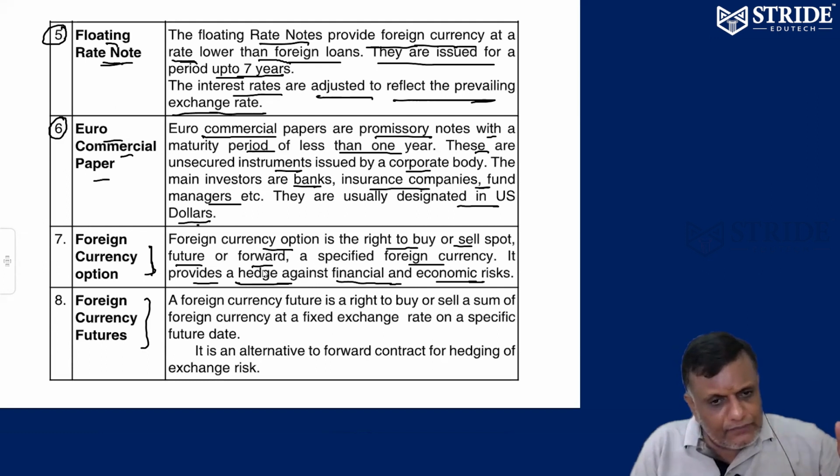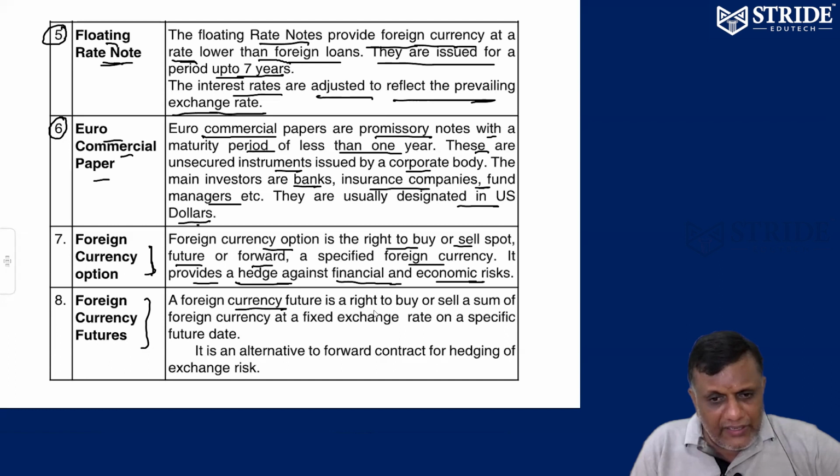Can you pay right now, for the prevailing market condition? It is called the spot rate. Can I pay after 6 months? Can you fix the rates today? That is the forward rate. So those dollar rates we can fix today, and after 6 months this is the money I am going to pay in dollars. That's it. Are you okay? Right. Future, forward, and spot market: can you pay the money right now? Spot market. Right.